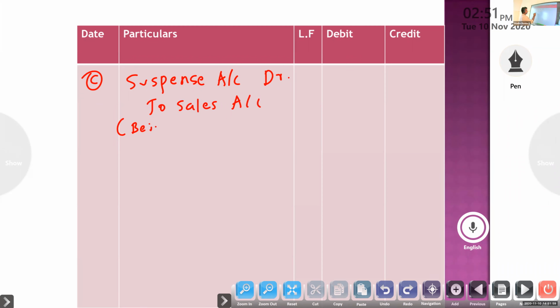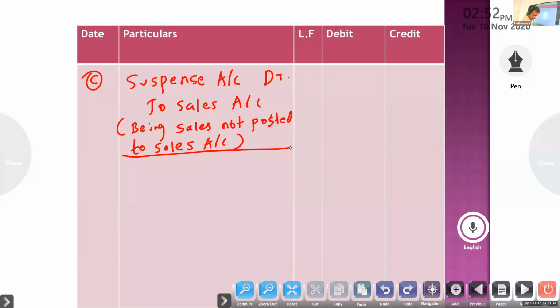Suspense account to sales account, being sales not posted to sales account, 10,000.